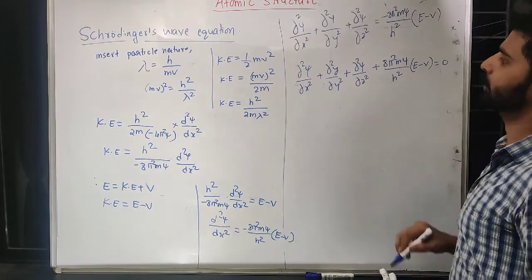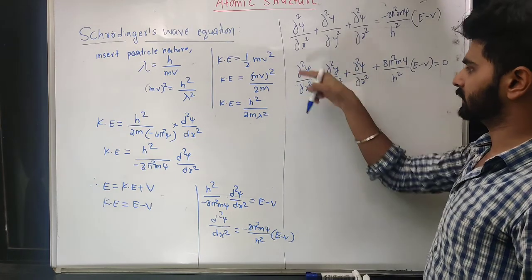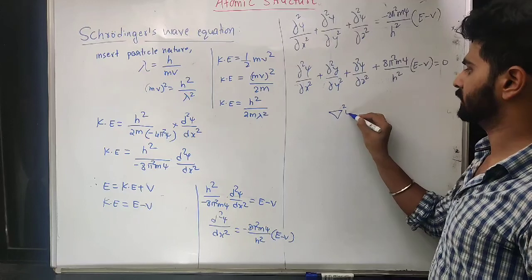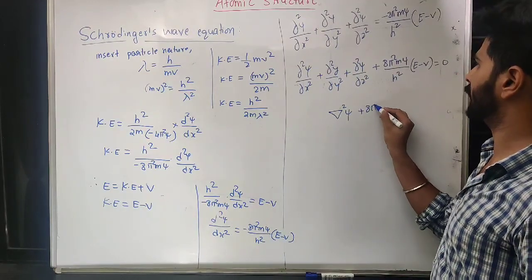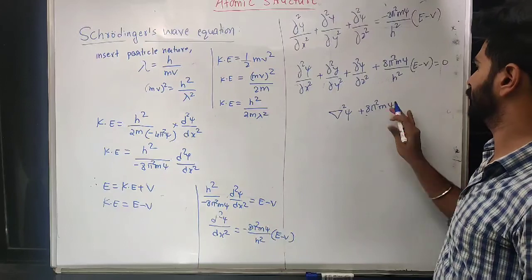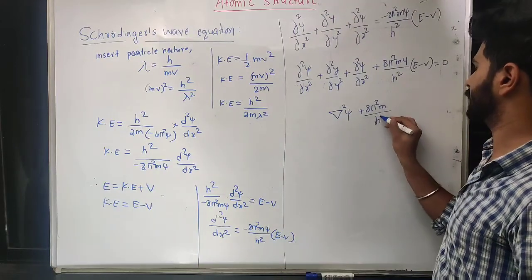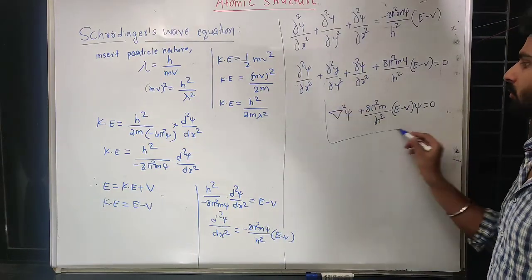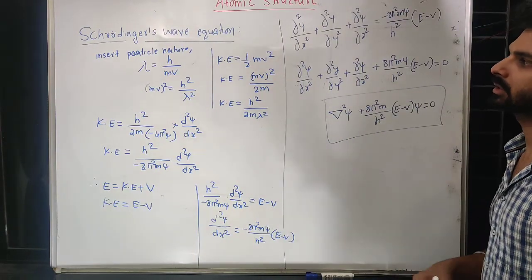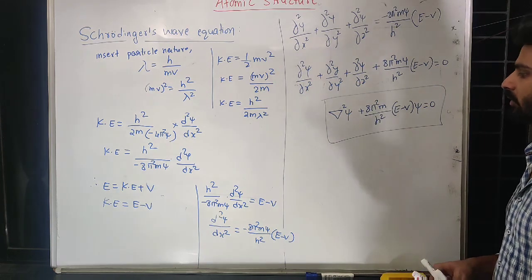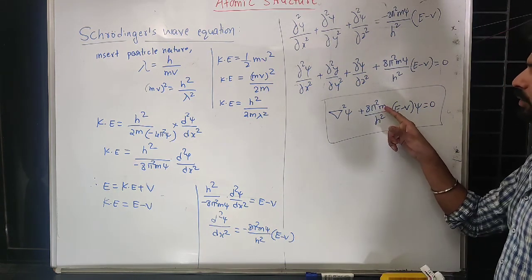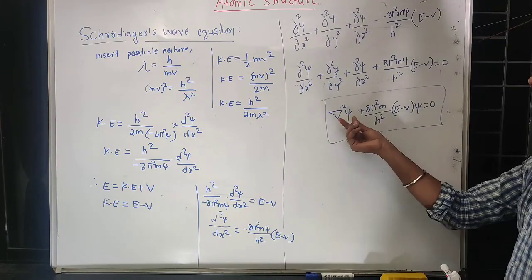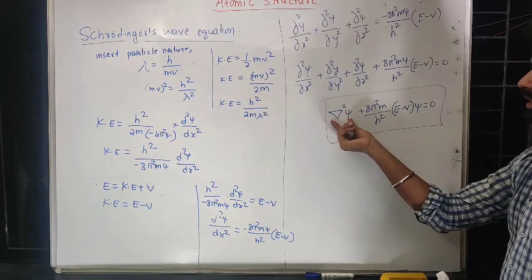V equal to 0. So this is shortened by writing del square psi plus 8 pi square m psi upon h square, E minus V, psi, equal to 0. So this is what Schrodinger's time independent wave equation, where m stands for mass of electron, E stands for total energy, V is the potential energy. So this is partial differentiation with respect to all the three axes.